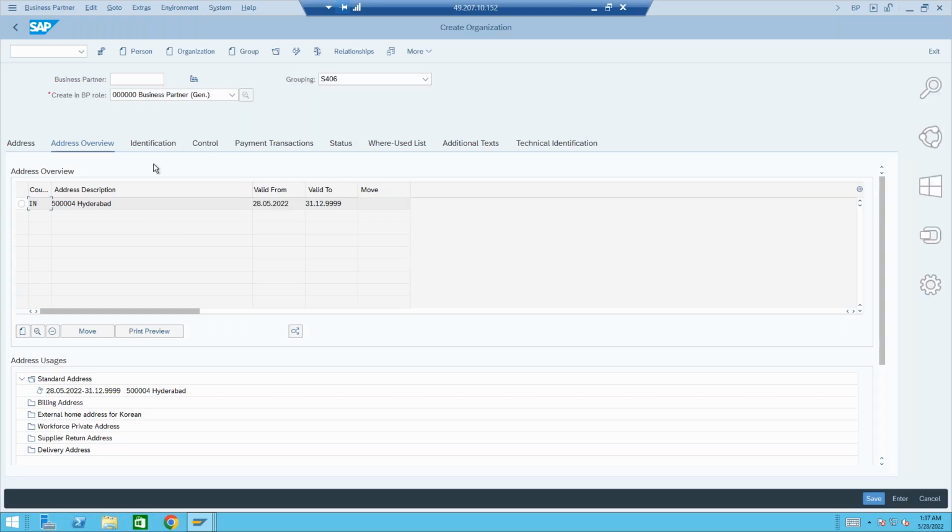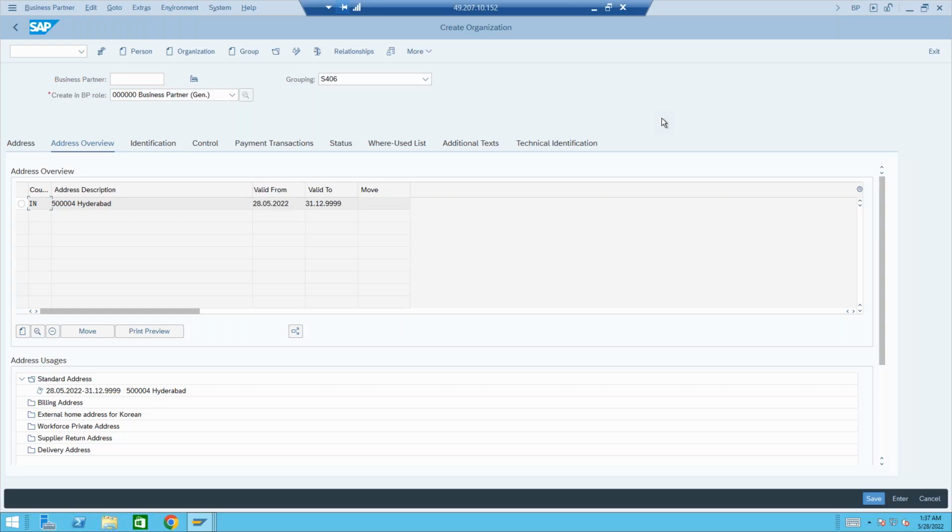Okay. The next is nothing in these things for us. We don't have any importance in this particular screen, but status is important. And let me also tell you one more scenario which we faced and we could not achieve in the project. That is at the BP level. That is duplicate check, duplicate check of business partner.